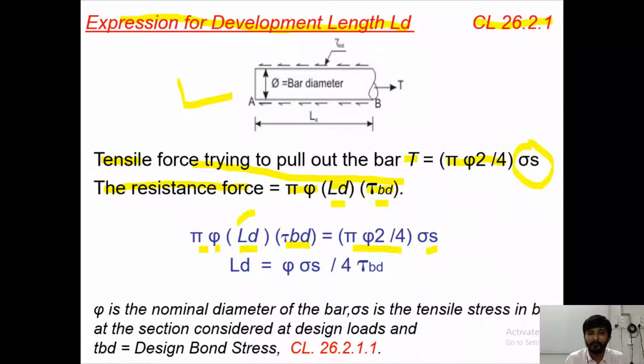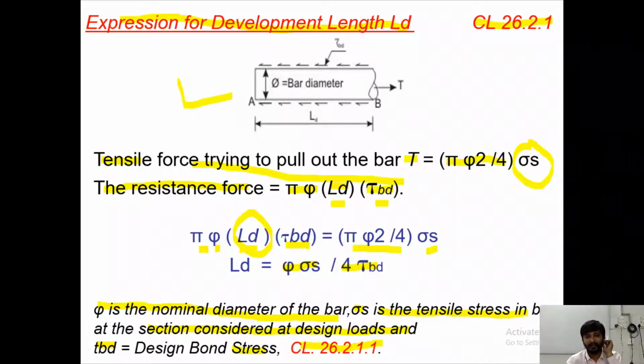So from this, if we make a formula for LD, LD will become phi into sigma s divided by 4 tau BD, where phi is the nominal diameter of the bar, sigma s is the tensile stress in the bar at the section considered at design loads, and tau BD is design bond stress as per clause number 26.2.1.1, right.